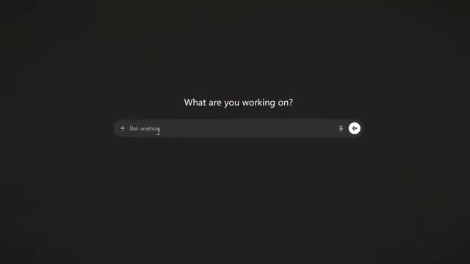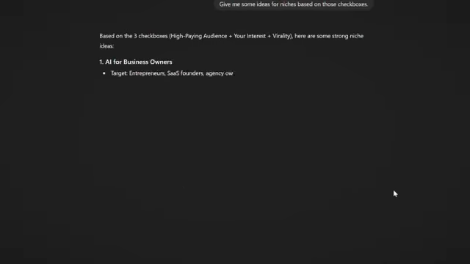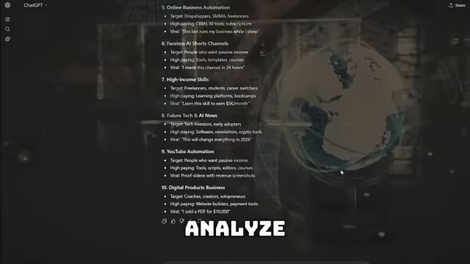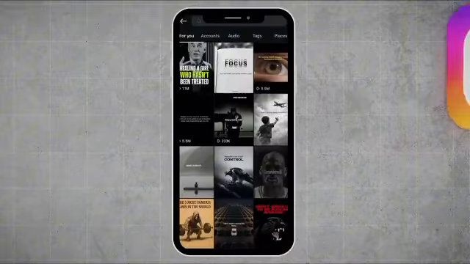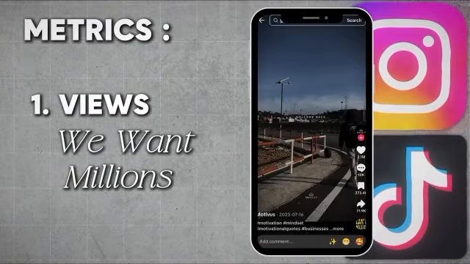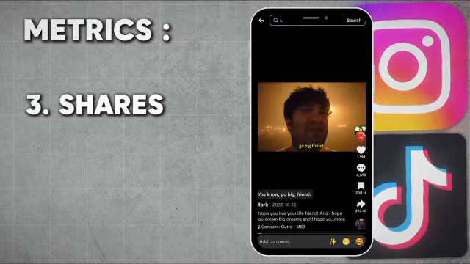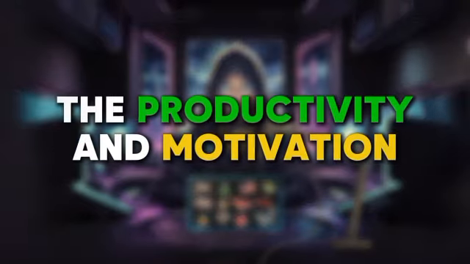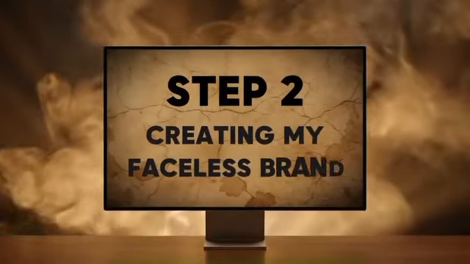Or you can just ask ChatGPT for examples based on these 3 checkboxes. It will definitely give you solid ideas. Once you have a few niche ideas, it's time to analyze and pick the best one. All you need to do is search that niche on Instagram or TikTok and look at 3 metrics. Views, we want millions. Likes and comments to confirm it's engaging, and shares. This means the content is actually shareable. For me, I chose the productivity and motivation niche, which takes me directly to step 2, creating my faceless brand.